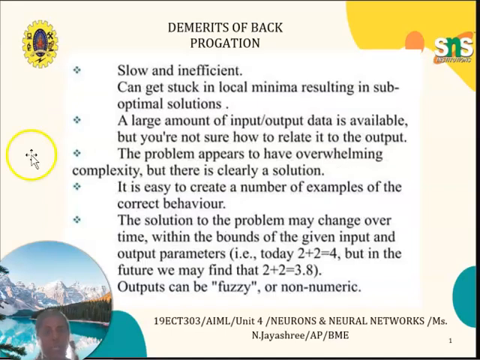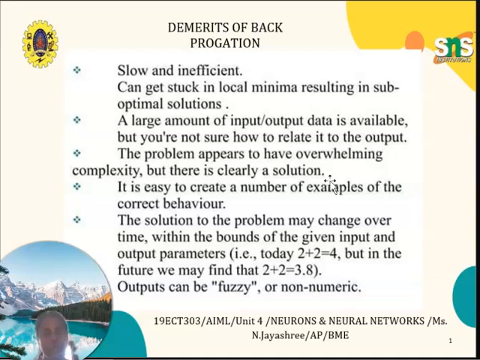Next one, demerits of backpropagation. Slow and inefficient. It can get stuck in local minima, resulting in suboptimal solutions. A large amount of input and output data is available, but you are not sure how to relate it to the output.